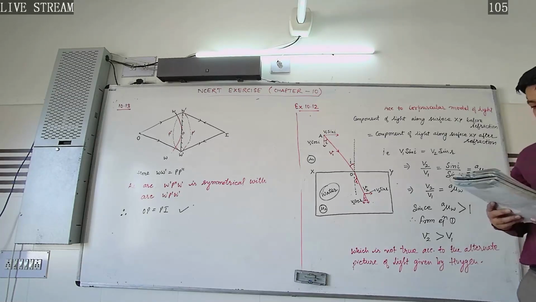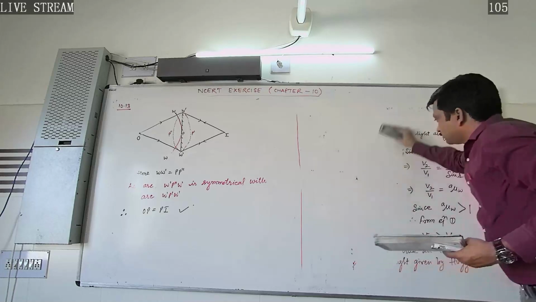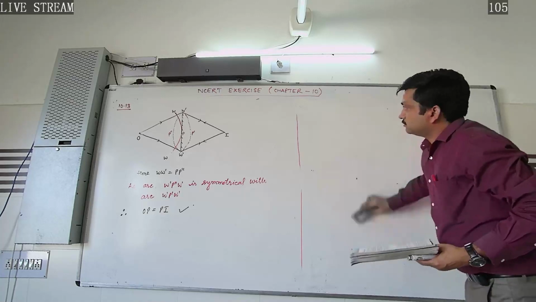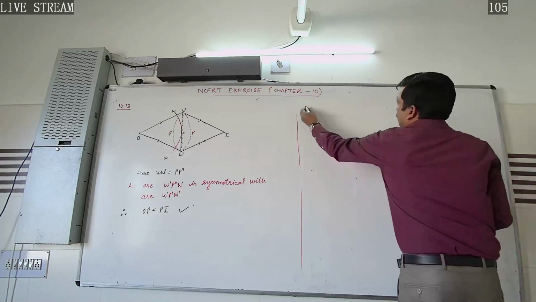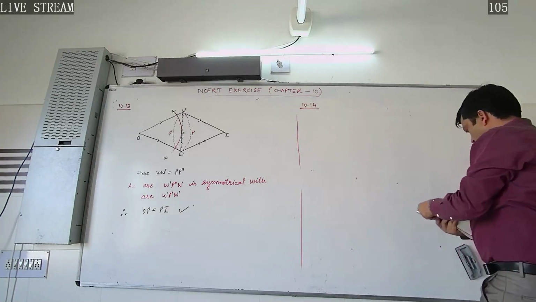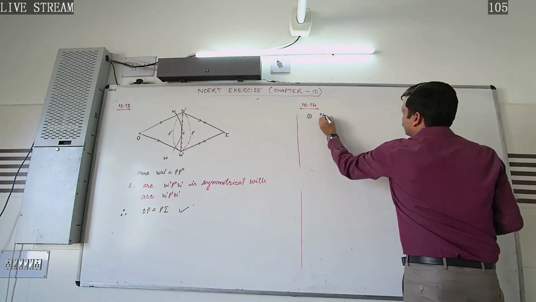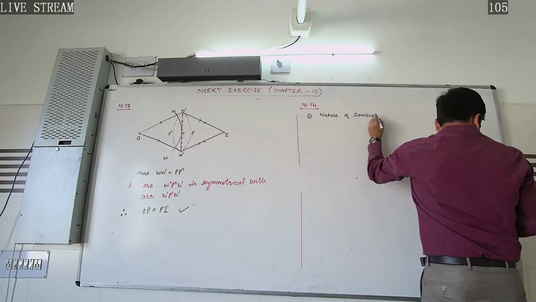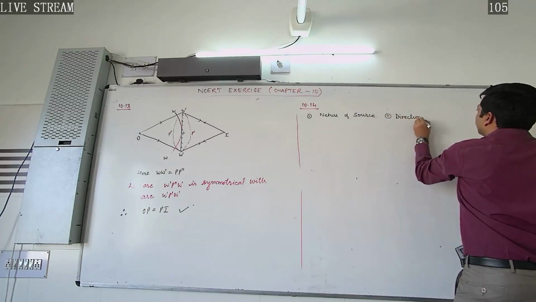That is 10.14. What about this 10.14? Factors are given. I am writing here. First one is nature of source. The second one is direction of propagation.